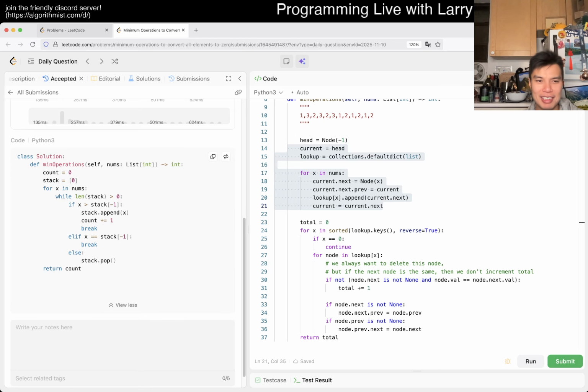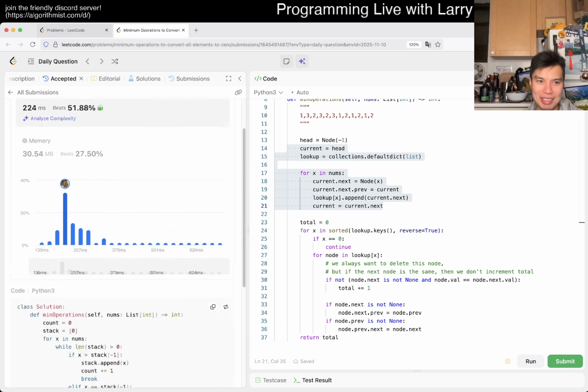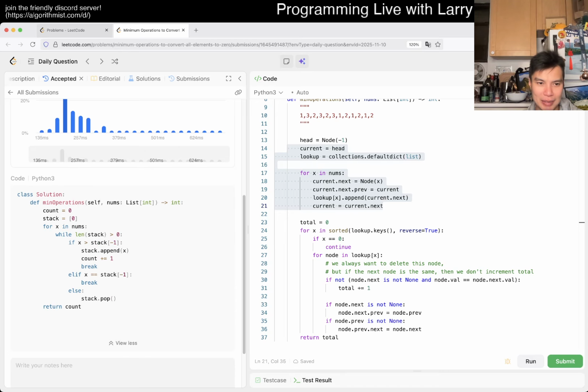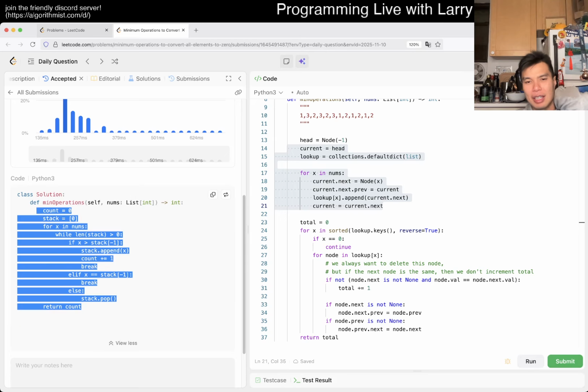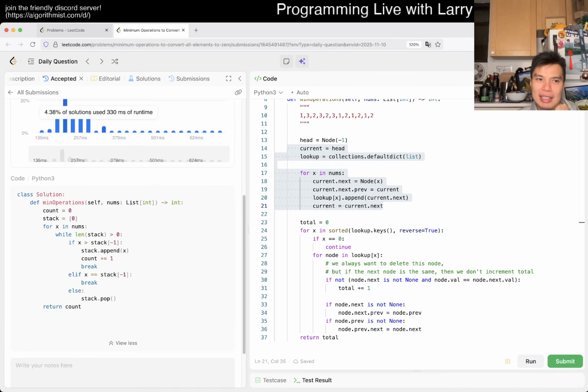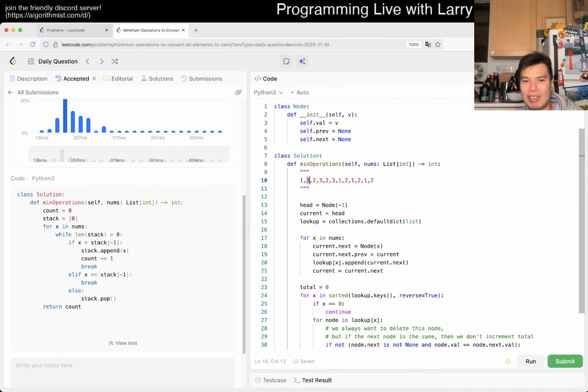Huh. Apparently previous Larry is smarter than me, so I watched that one from just 5 or 6 months ago. Actually, I was kind of thinking along this line, but I couldn't quite articulate it. The reason is just because of what I was saying about merging, right? If this is not equal to this, then we kind of merge. But if we have something like this, then we actually do merge, until it is no longer. And then here we can merge with 3, and then with smaller, then we have to remove anyway. I guess that makes sense, and that is obviously better.